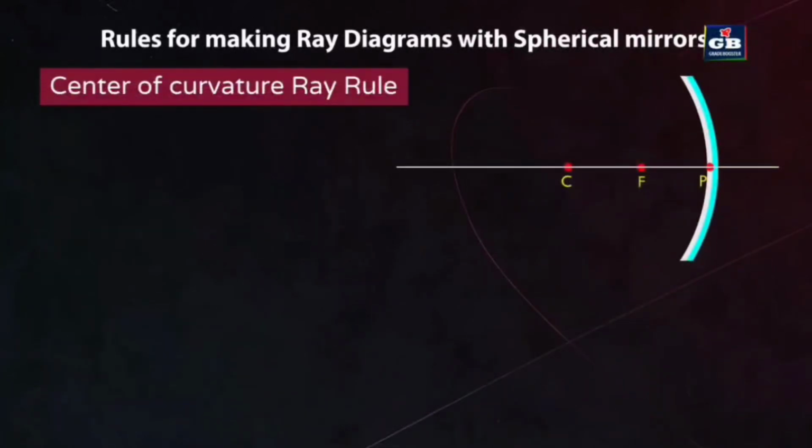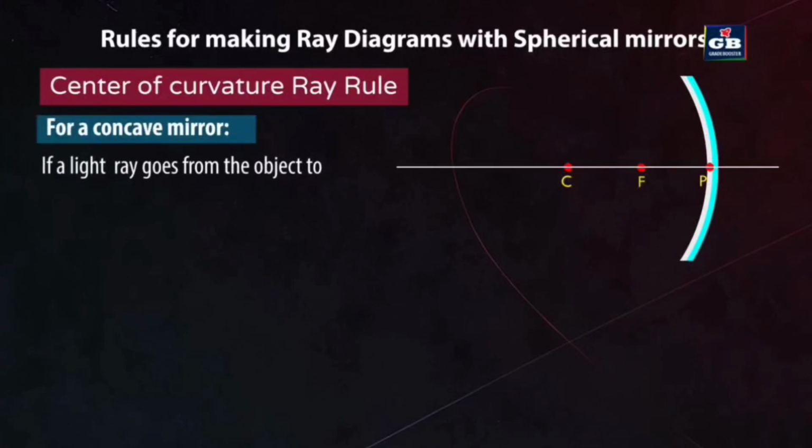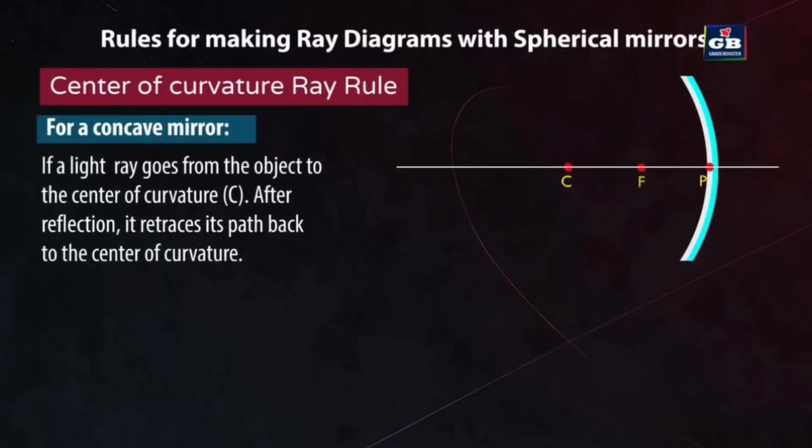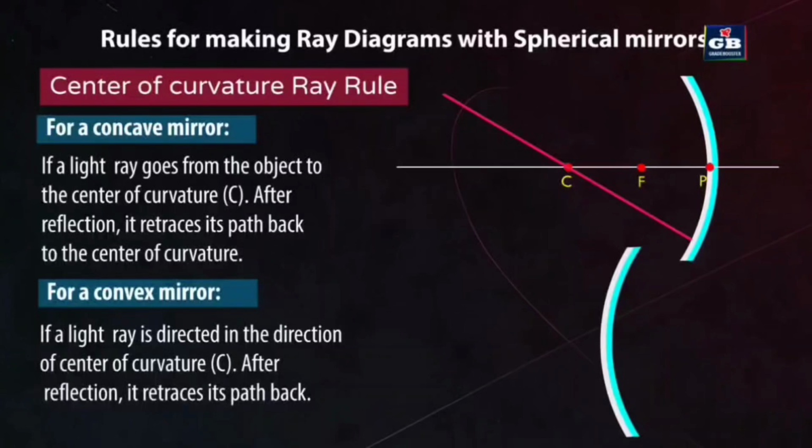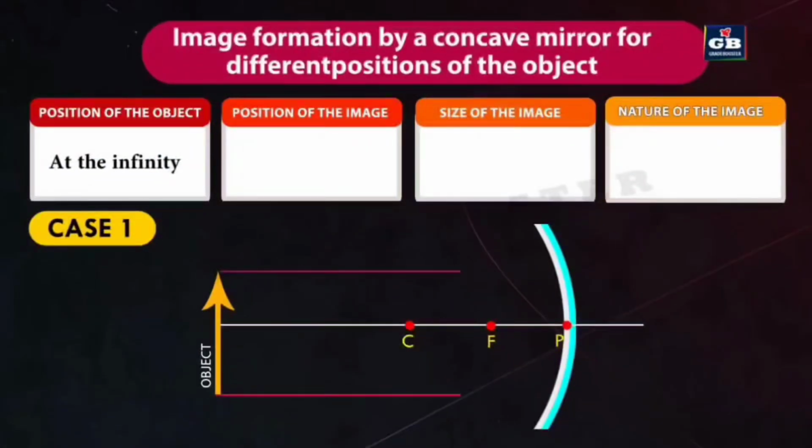Center of curvature ray rule: for a concave mirror, if a light ray goes from the object to the center of curvature, after reflection, it retraces its path back to the center of curvature. For a convex mirror, if a light ray is directed in the direction of the center of curvature, after reflection, it retraces its path. The position of the image will be at the focus F.